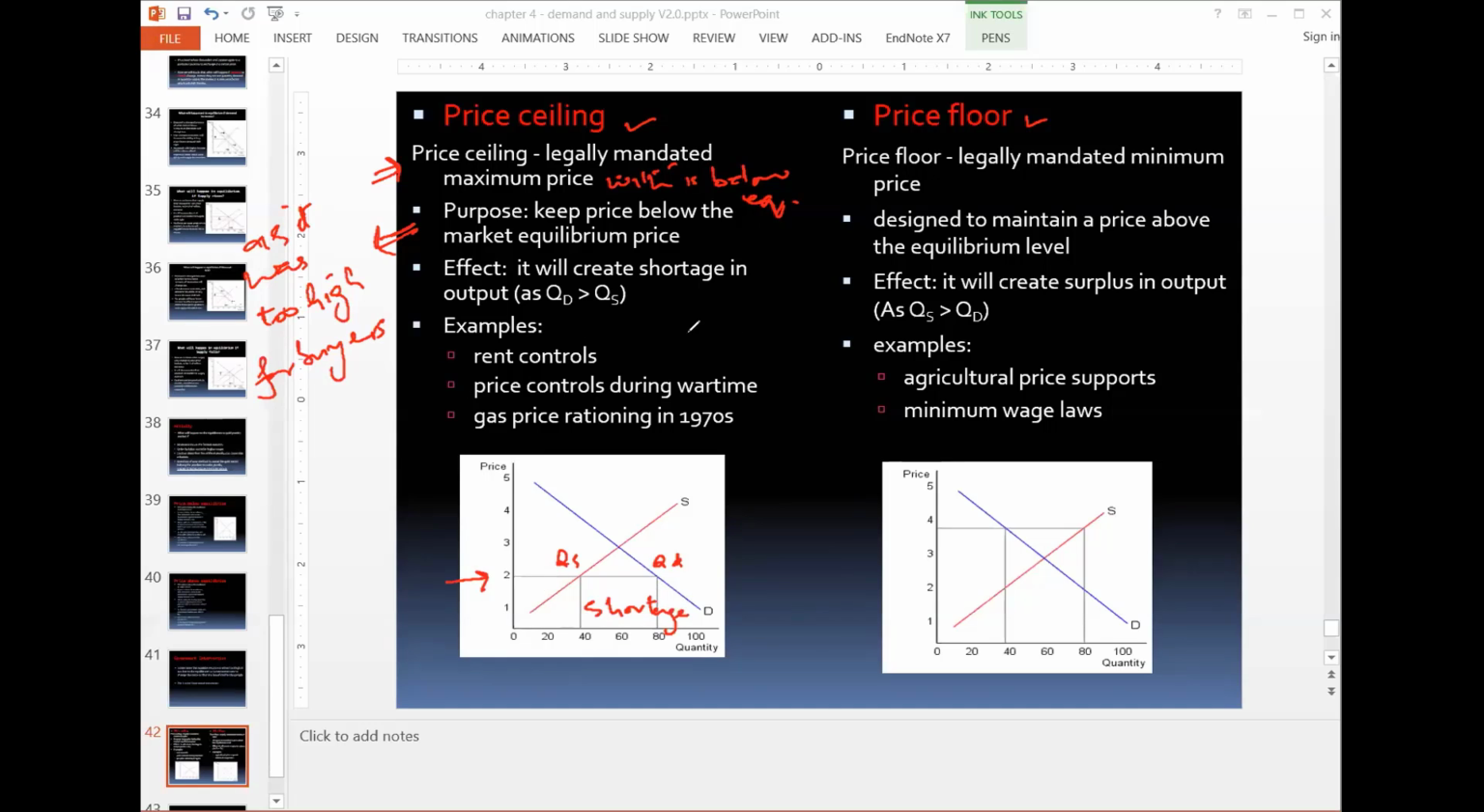Okay, so the example is rent control. Sometimes house prices increase too much, so the government limits it. Price controls during wartime and gas price rationing in the 1970s. So there is a shortage. Here we are talking about helping the buyer by reducing the price, but the problem is when we reduce the price there is a shortage. So how can we solve it?